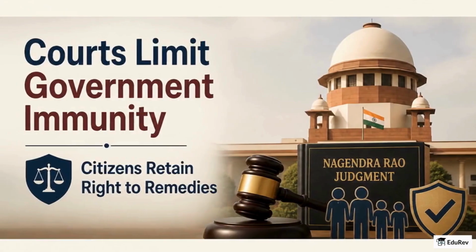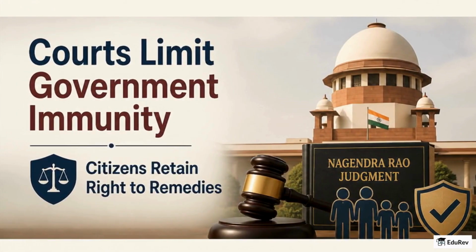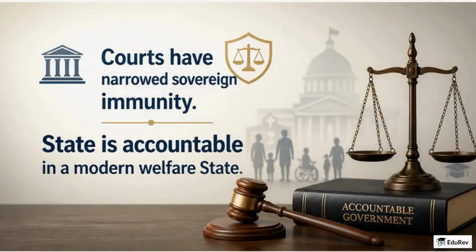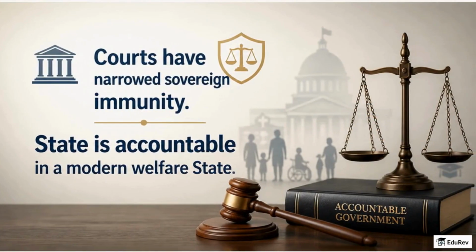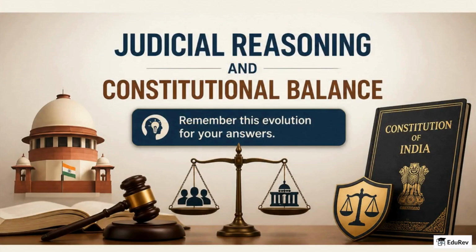Key authorities such as the Nagendra Rao judgment criticized sweeping immunity and asserted that citizens must retain remedies against negligent state action. Later cases like Common Cause followed this trend, making it clear that absolute sovereign immunity is inconsistent with a modern welfare state. Remember this evolution for your answers. It shows judicial reasoning and constitutional balance, which is often tested in mains and interview questions.